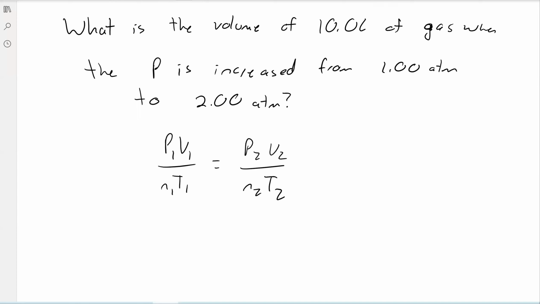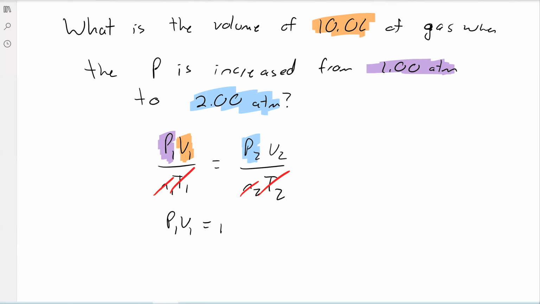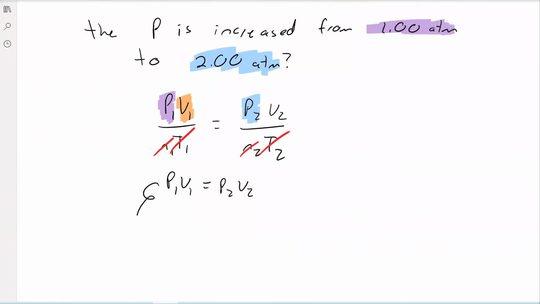What we're given first is the volume of 10 liters, so we'll put that in as V1. And then the pressure is increased from 1 atmosphere, so under conditions 1, we have 1 atmosphere, to 2 atmospheres, which is under conditions 2, so we'll plug that into 2. Note we did not mention the temperature nor the amount of gas, so we're going to assume that stays constant and cancel them out. You can rewrite your equation as P1 V1 equals P2 V2. And then what we want to solve for is V2. So V2 is going to equal P1 V1 over P2.